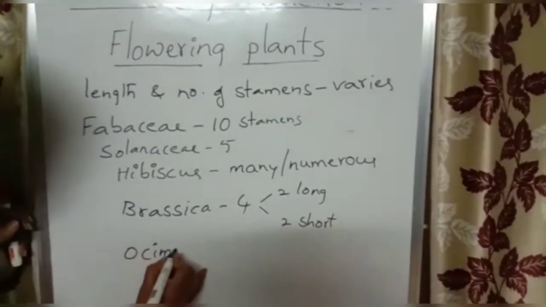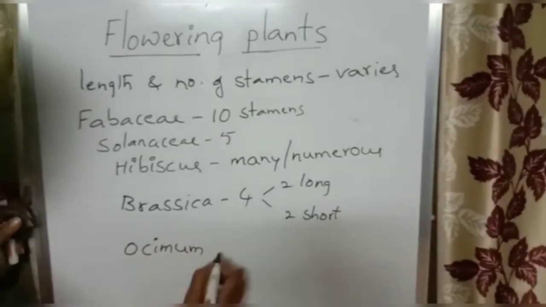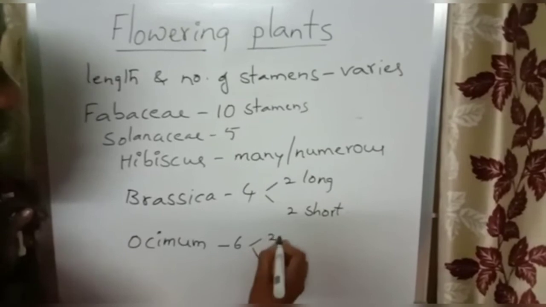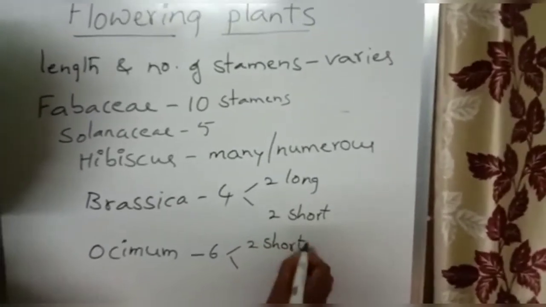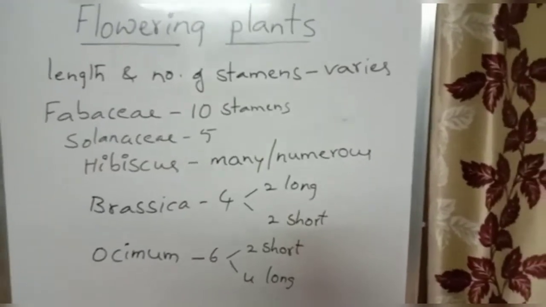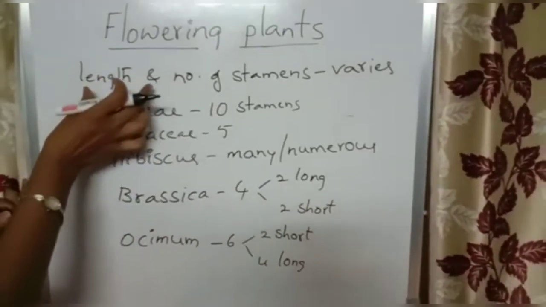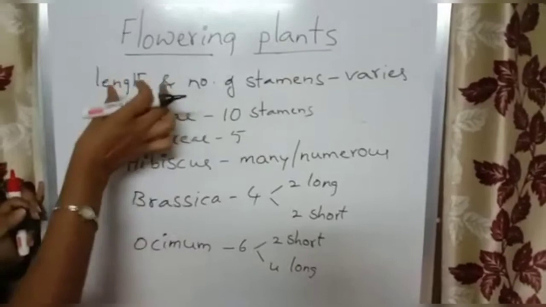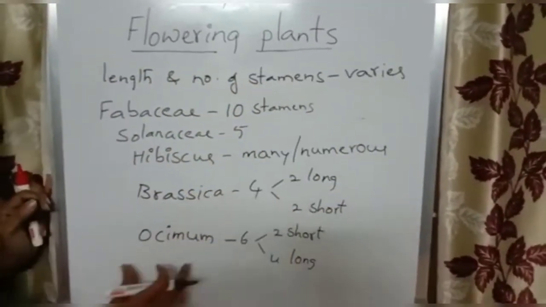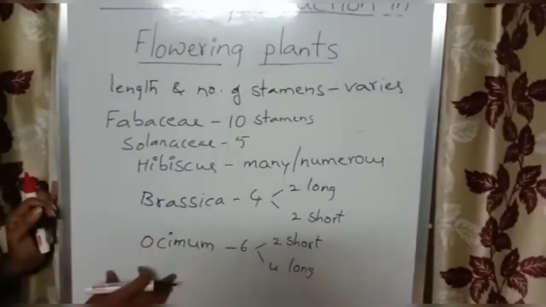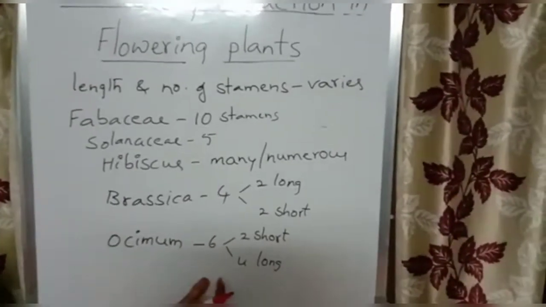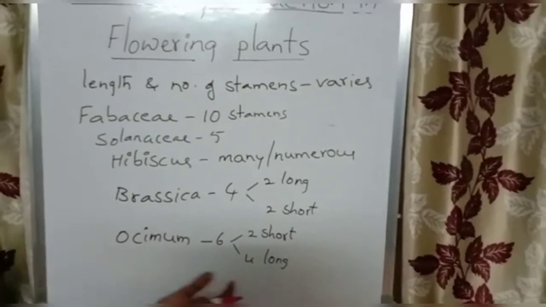In case of ocimum, there are 6 stamens arranged in 2 whorls, 2 short stamens and 4 long stamens. So here we can understand how they vary in length and number from species to species. And now we have to understand the transverse section of the anther.